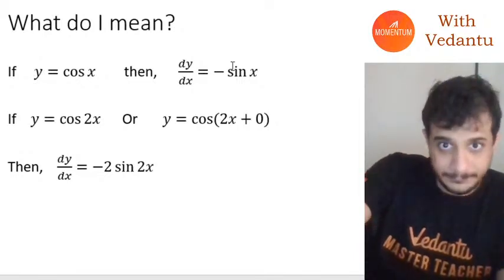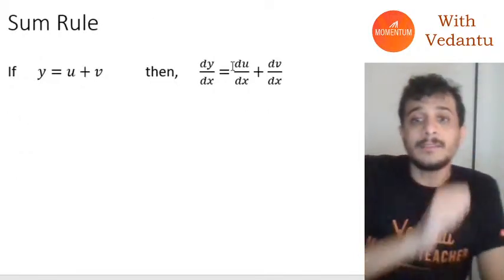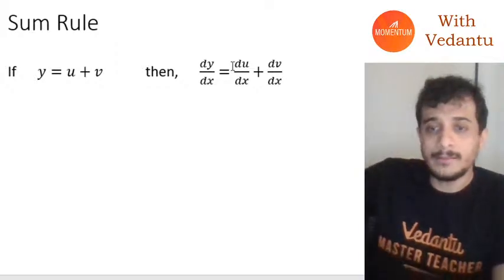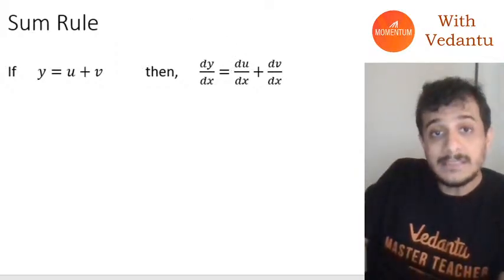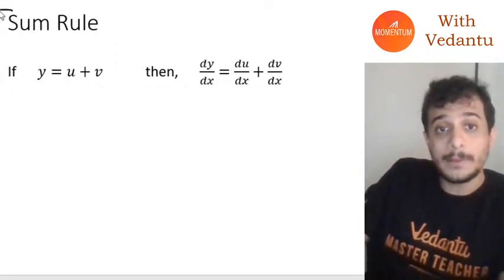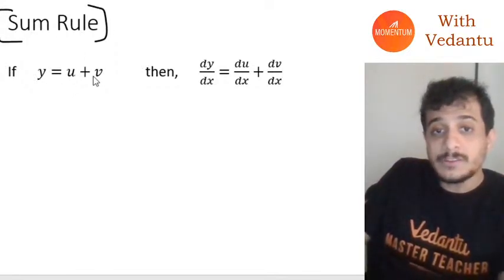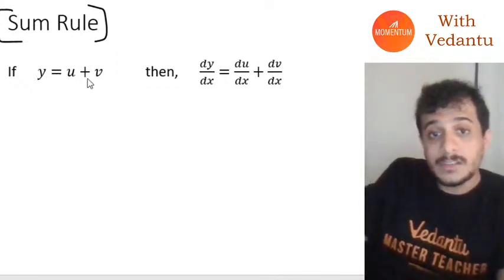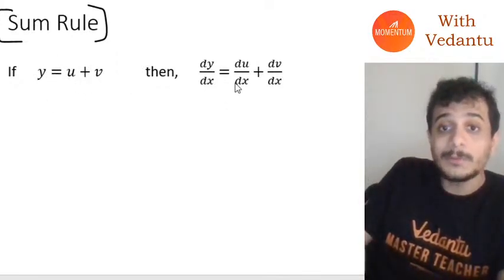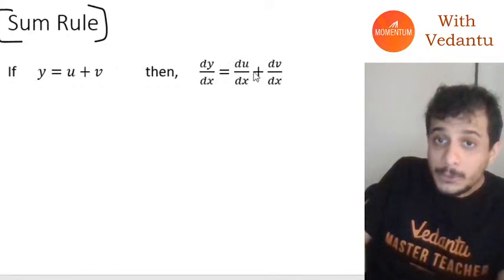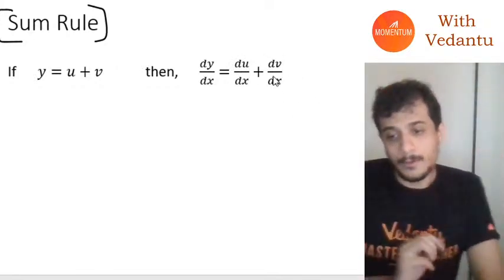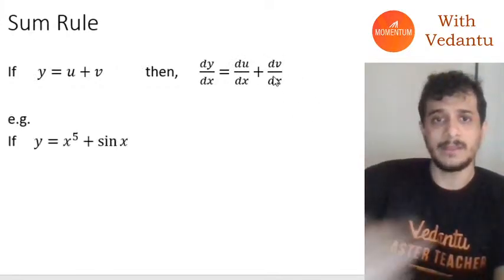Okay, alright. Next is the sum rule. What exactly is the sum rule, guys? You have to remember these rules for differentiating complicated functions. For example, if we are given two functions u and v and I want to differentiate the sum of them, if y is equal to u plus v, then dy by dx will be du by dx plus dv by dx. What that means is very simple.